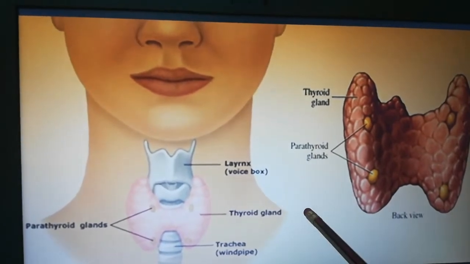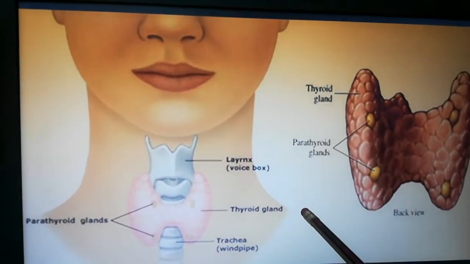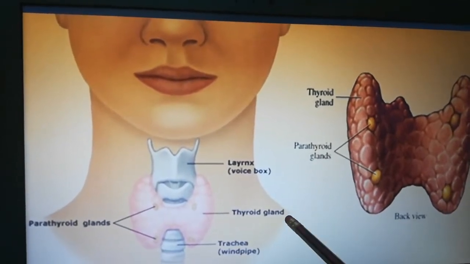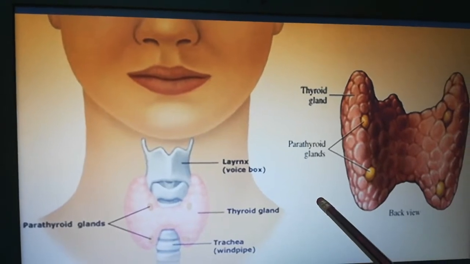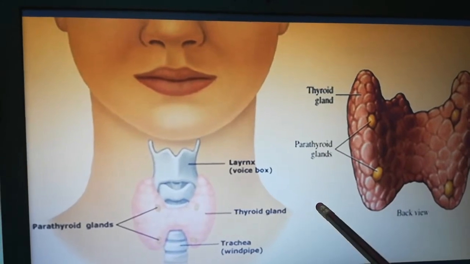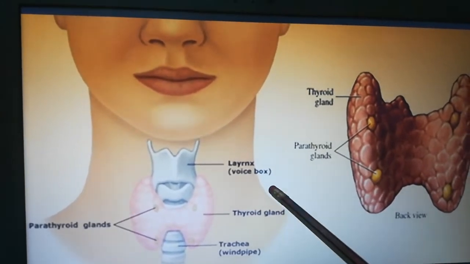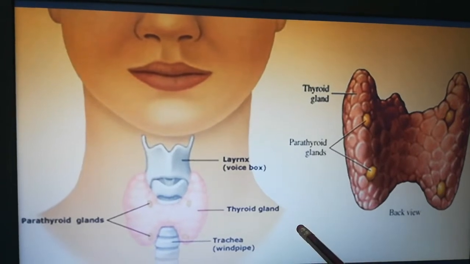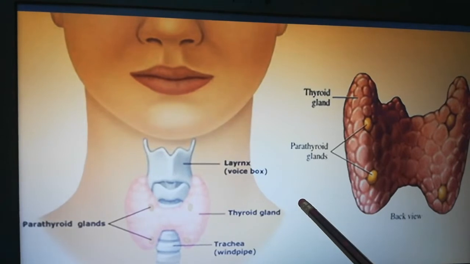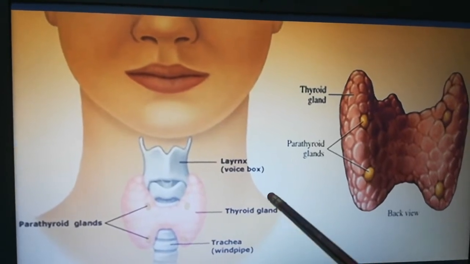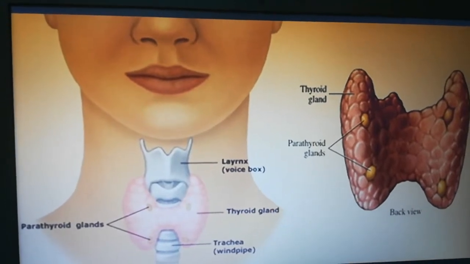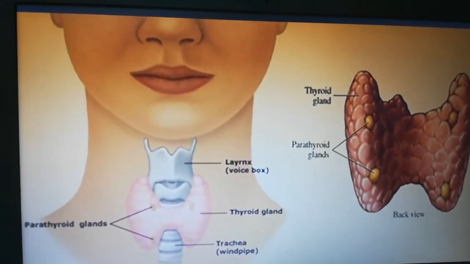Hypothyroid symptoms are depression, constipation, tiredness, and a drastic weight gain. How are we going to notice that a person has hyperthyroidism? One way is a blood test. The other way is by its symptoms. Hyperthyroidism has symptoms like drastic weight loss, hair loss, and irregular heartbeat. This is about the thyroid gland.